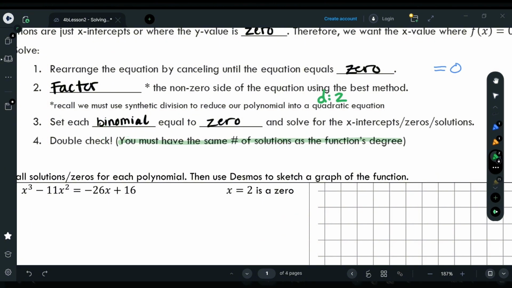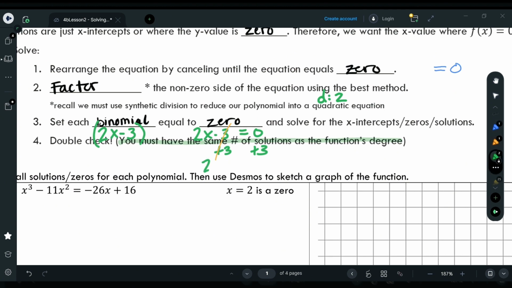But maybe the binomial looks like this, 2x minus 3 is one of the binomial factors. Then, to get the solution, this is what I have to do. Set it equal to 0, so 2x minus 3 equals 0, and do some algebra moves to solve that for x. I would add 3 to both sides, so that the 3 cancels out there.